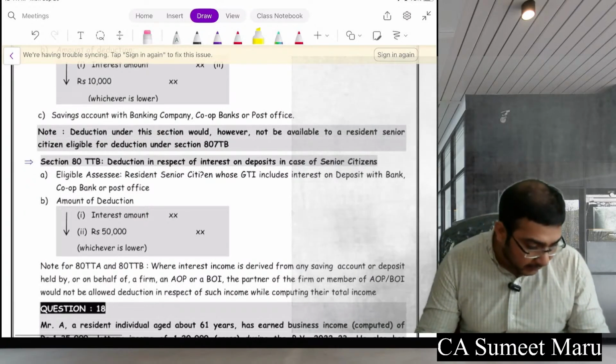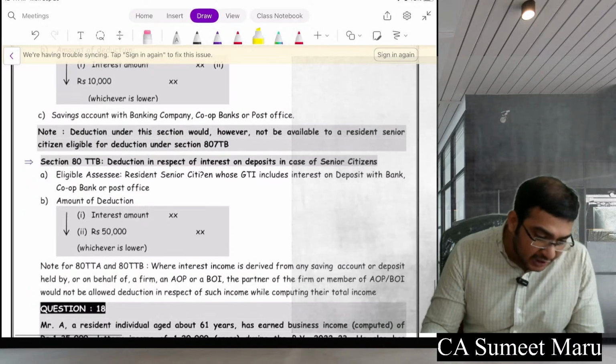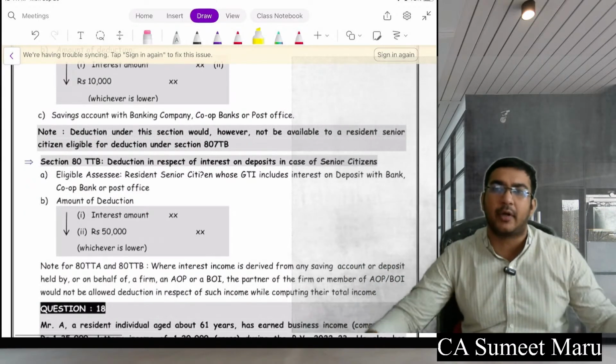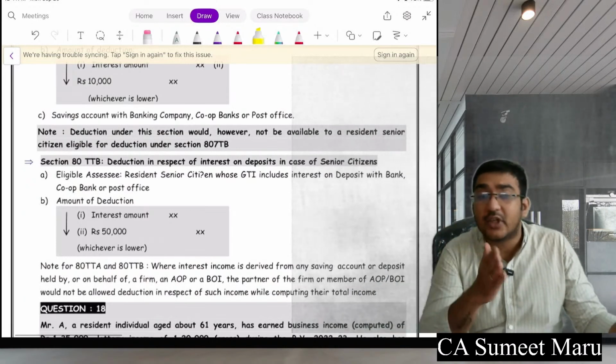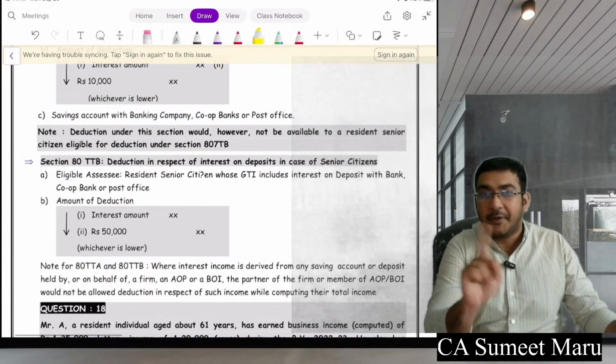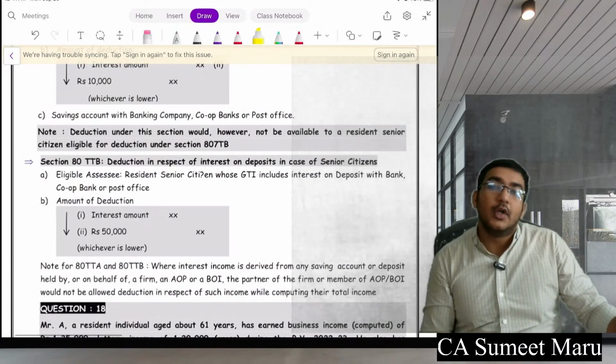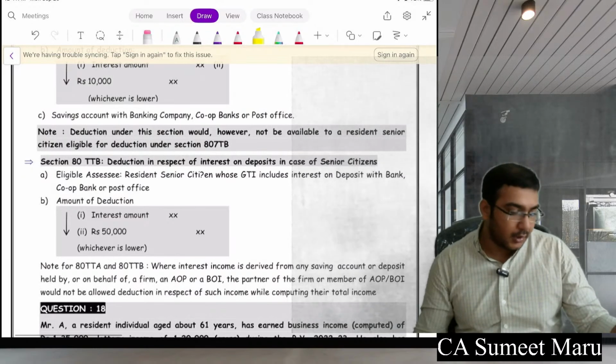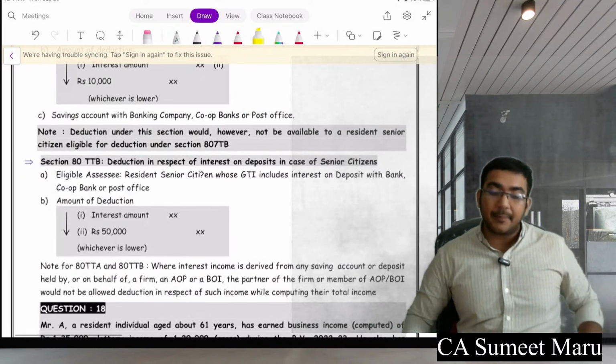Now let me know if you have any query in this chapter. I got one query from Kirti: sir, in 80JJA what will salary include? Salary includes everything, whatever you pay to the employee. It's from the employer's point of view, no perquisites here. So here the salary includes whatever actual amount you pay to your employee. Clear, Kirti?